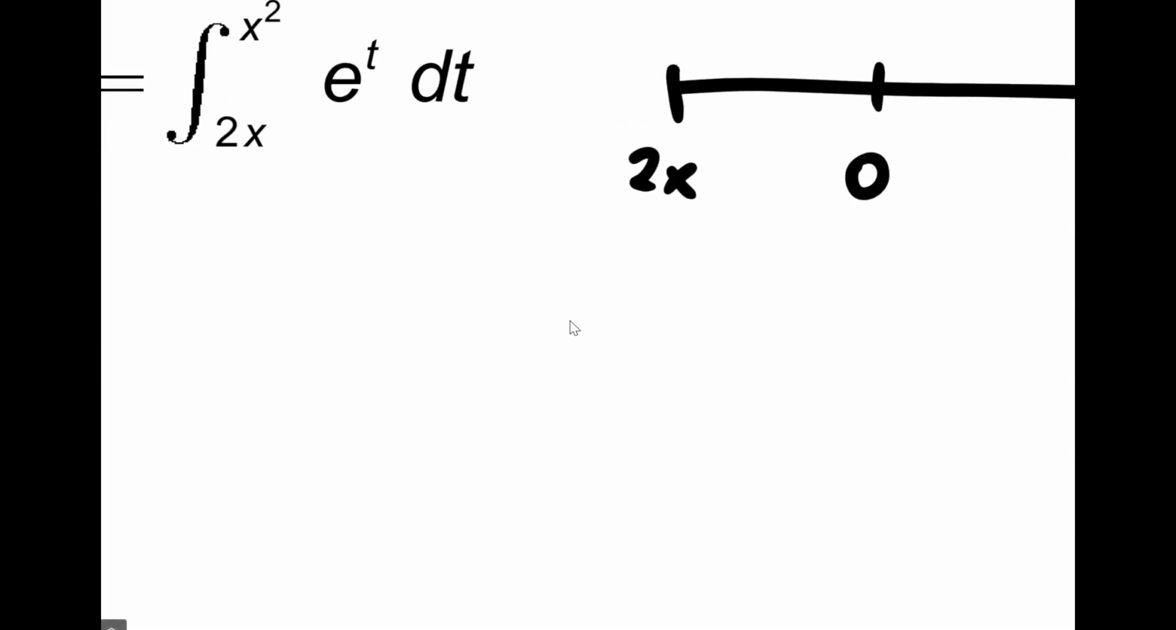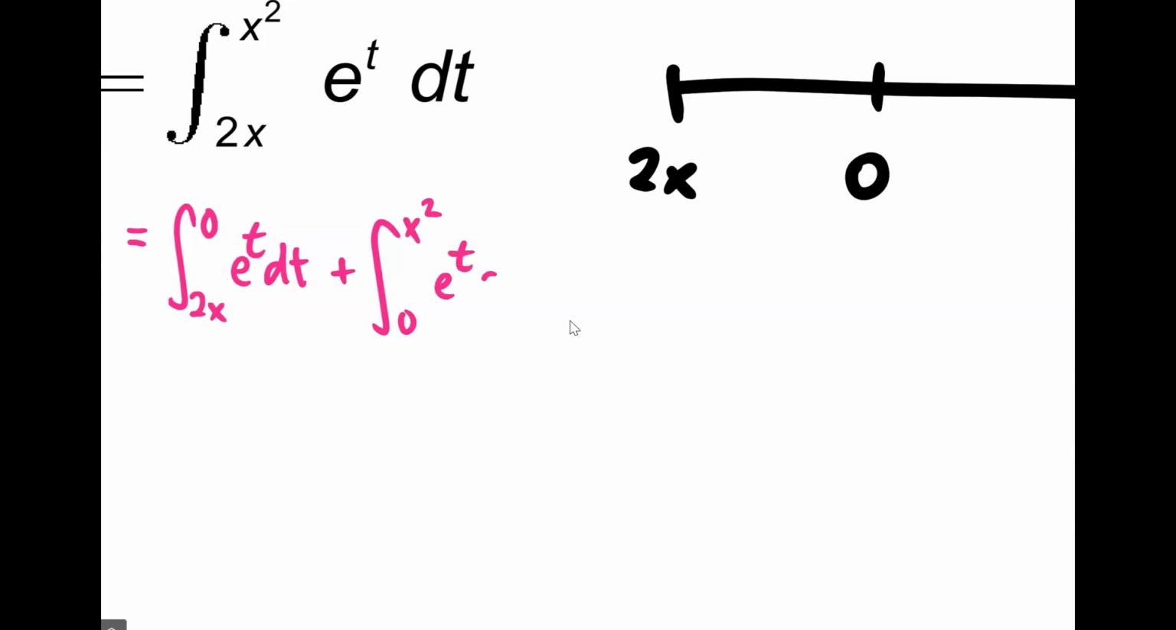So I'm going to split it. I'm going to go from 2x to 0 and then 0 to x squared. That way I have a constant as one of my bounds. So I'm going to rewrite this as the integral from 2x to 0 of e to the t dt plus the integral from 0 to x squared of e to the t dt.